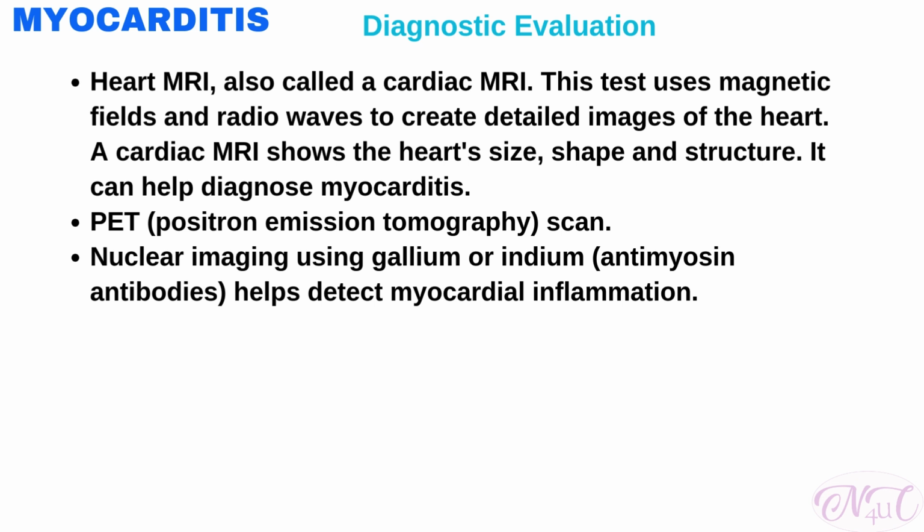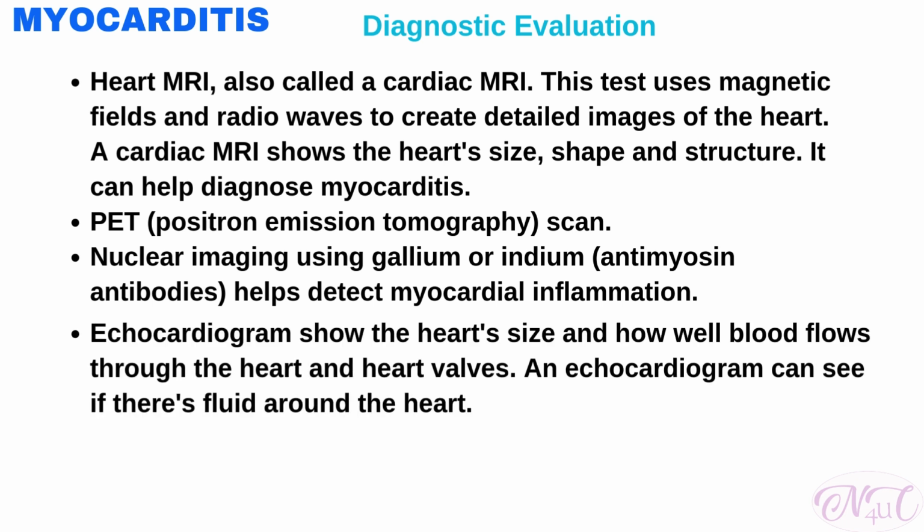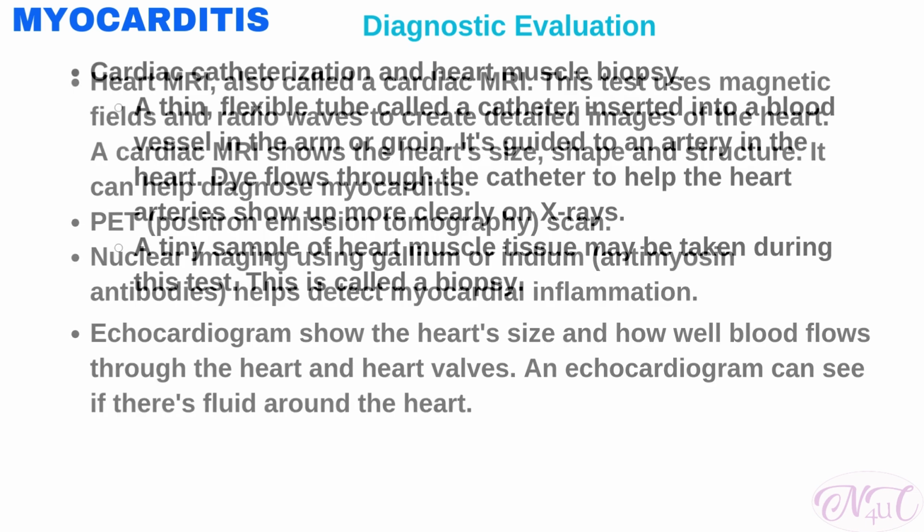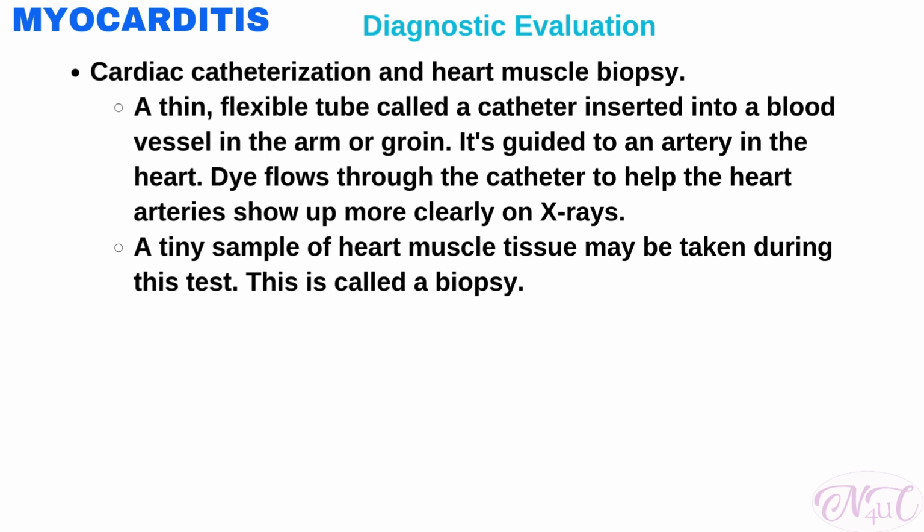Positron emission tomography scan can be done to diagnose myocarditis. Nuclear imaging using gallium or yttrium helps detect myocardial inflammation. An echocardiogram can show the heart size and how well blood flows through the heart and heart valves. An echocardiogram can see if there is fluid around the heart. Cardiac catheterization and heart muscle biopsy.